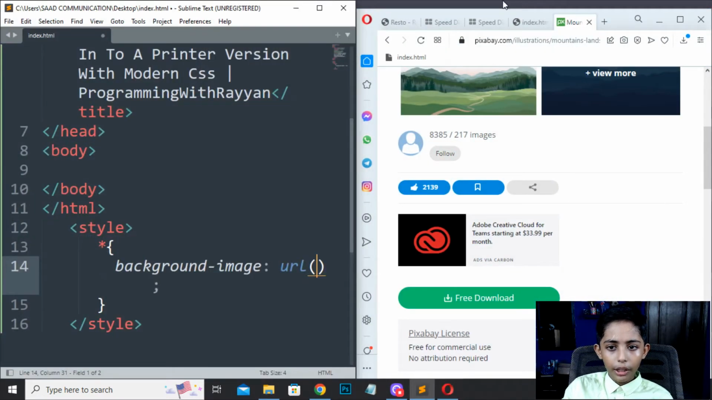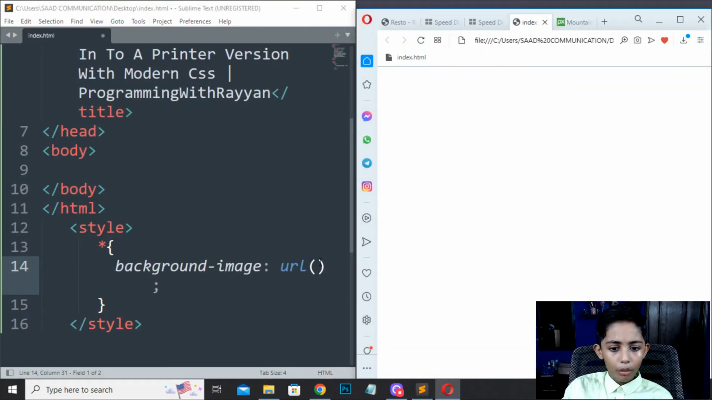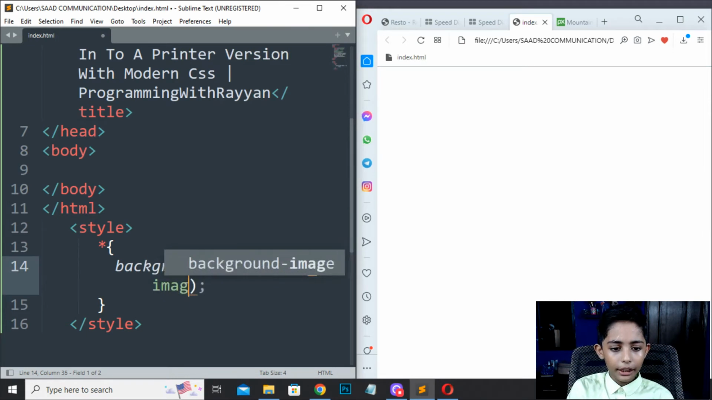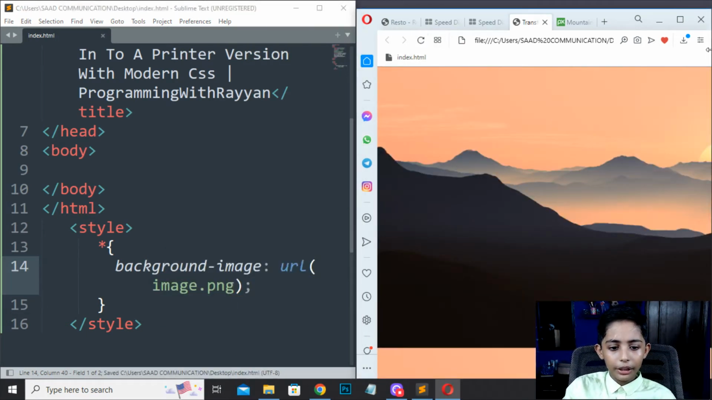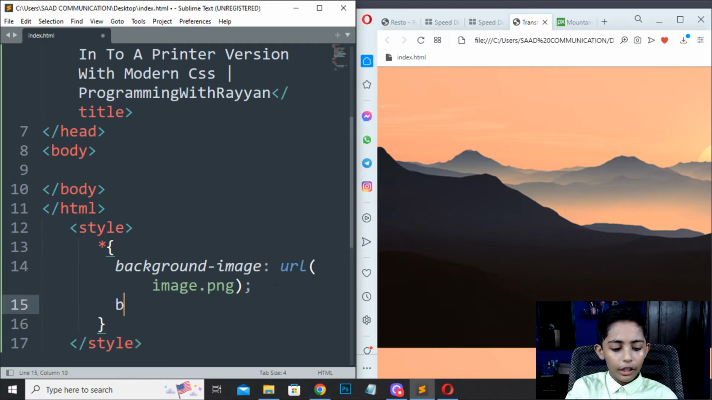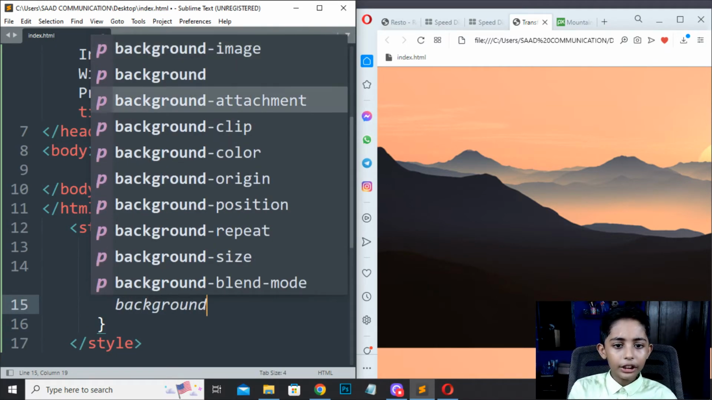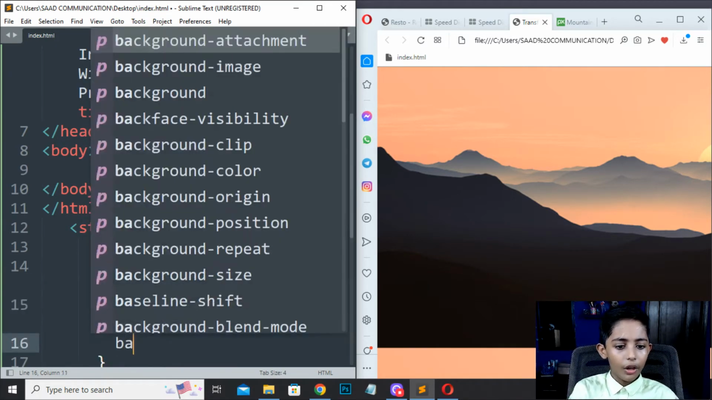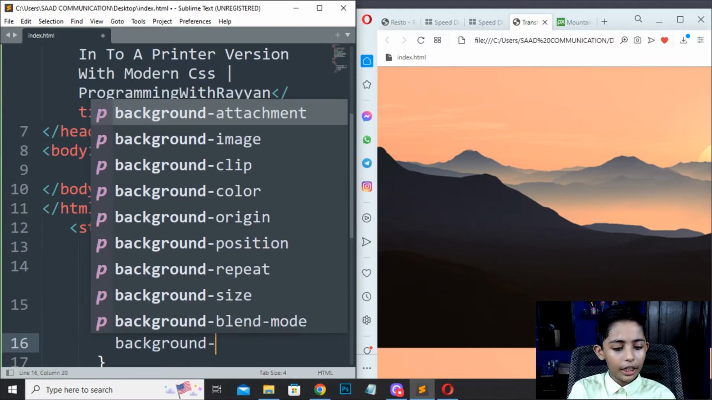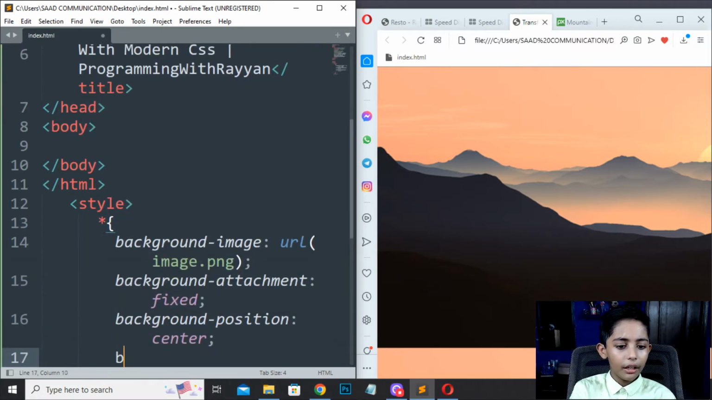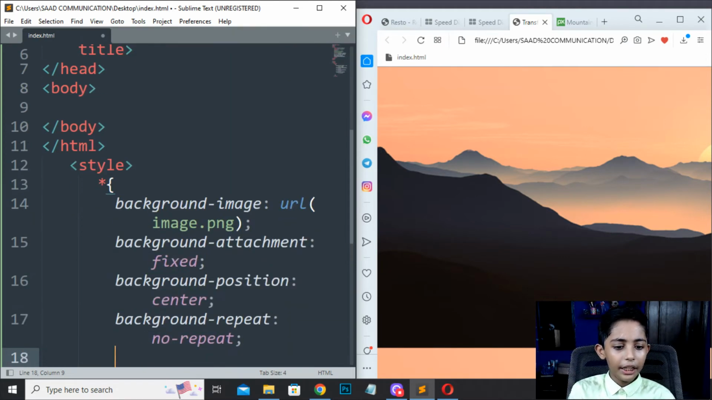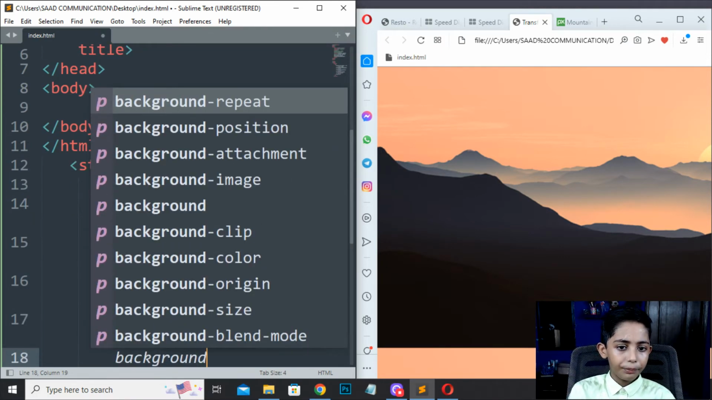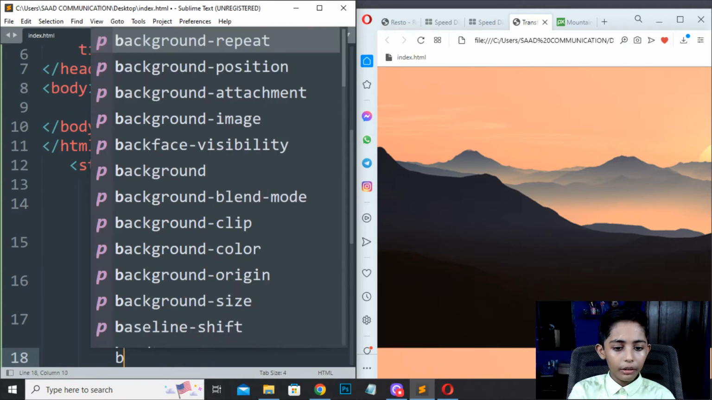Now here I will write image.png, save here, refresh. So my image has come, but it is not fit. Here I will write background attachment should be fixed, background position should be center, background repeat should be no-repeat. So our work is done.